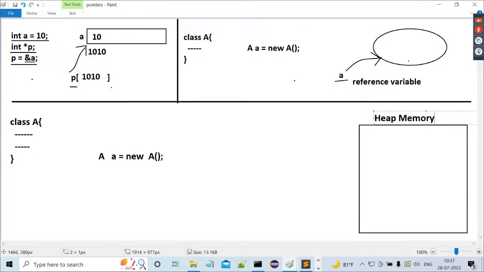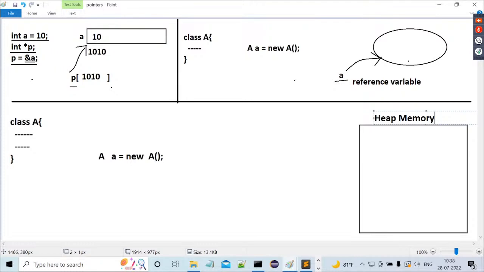What is this dynamic memory actually? Dynamic memory is able to create memory for objects at runtime and able to deallocate memory for objects at runtime. It allocates and deallocates memory for objects at runtime. That's the meaning of dynamic memory management. So Java uses heap memory. What is the nature of this heap memory? It is a dynamic memory. What is the nature of dynamic memory? It is able to allocate and deallocate memory for objects at runtime.